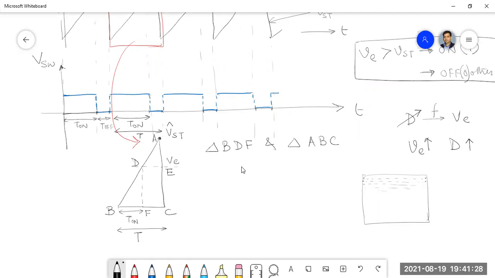What can we write from it? Can't we write DF by BC? Not DF, I think it is BF. BF by BC equals to